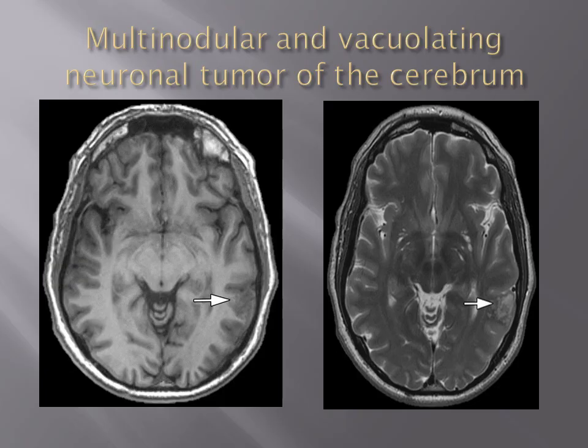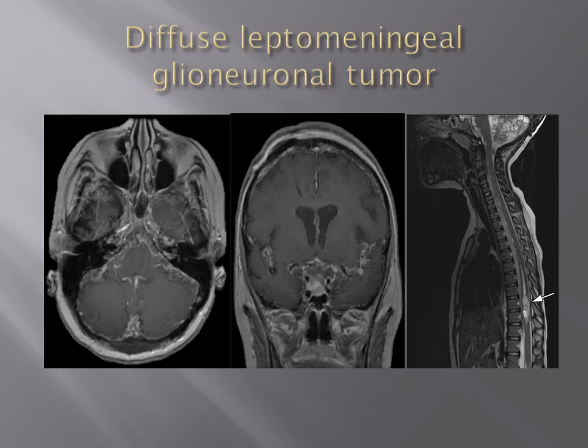Then this is multinodular and vacuolating neuronal tumor of cerebrum. This is the nodular appearance of the tumor seen in the temporal lobe, posterior temporal lobe. The most common location is the temporal lobe. These cortical based tumors sometimes show nodular enhancement and appear like nodular tumors. So it was given the name multinodular and vacuolating neuronal tumor of cerebrum.